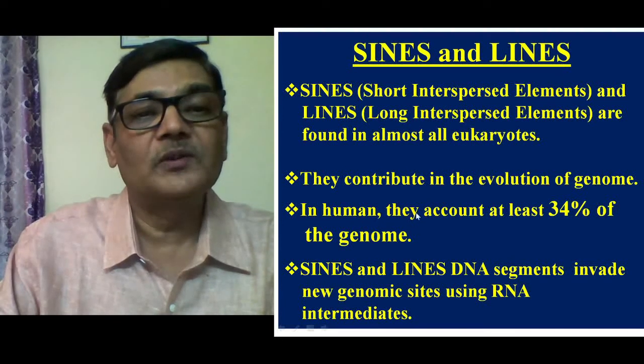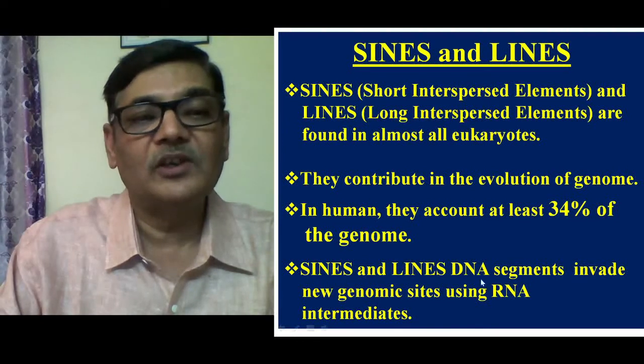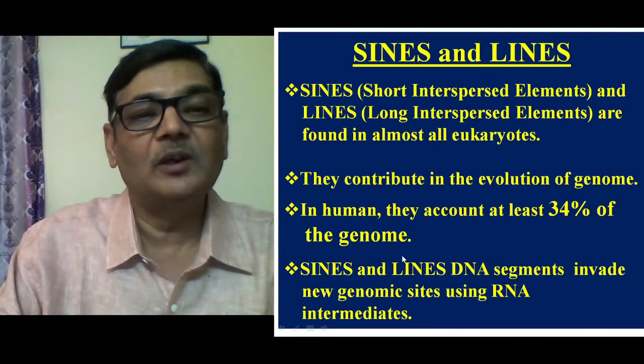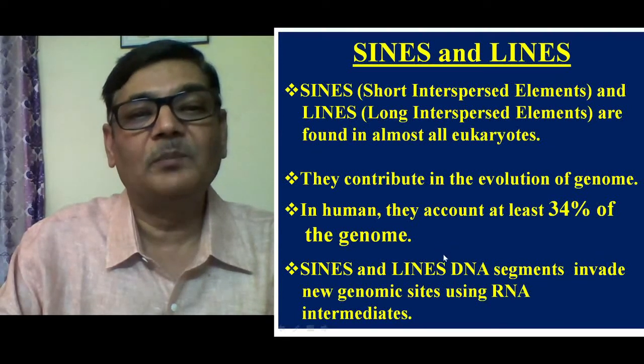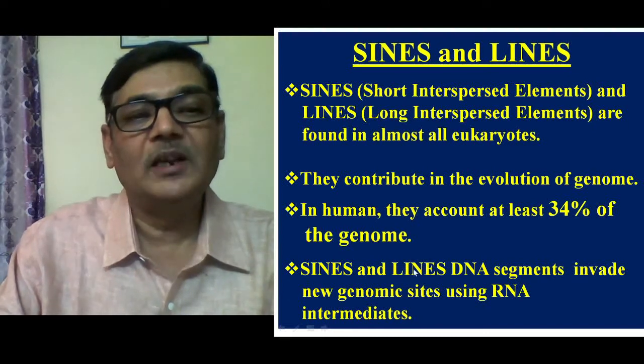In case of humans, they account for at least 34% of the genome. And SINEs and LINEs DNA segments invade new genomic sites using an RNA intermediate. It means suppose there is a part of SINEs, it is capable of getting transcribed, and its RNA will then change into DNA, and that DNA will get incorporated in some other place of the genome. Exactly the same way, LINEs are those segments of DNA which are actually longer, and they can also get incorporated into so many other places in the genome.